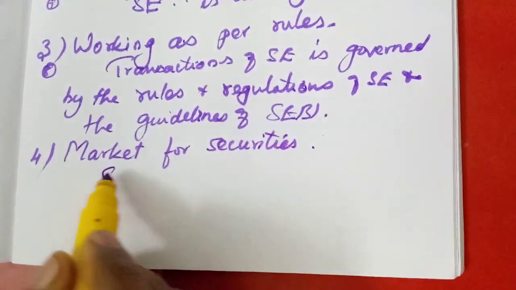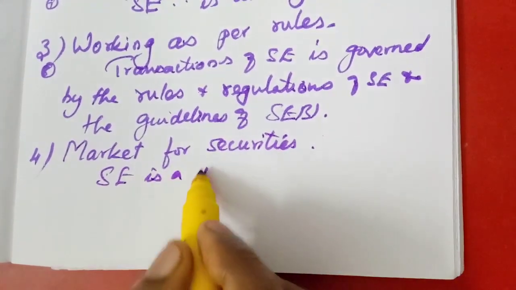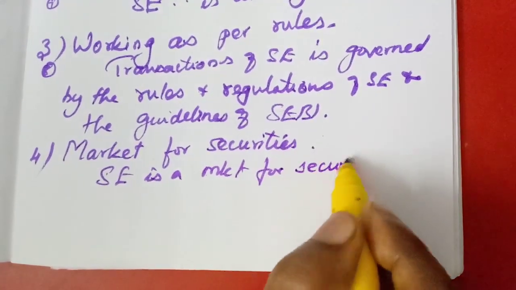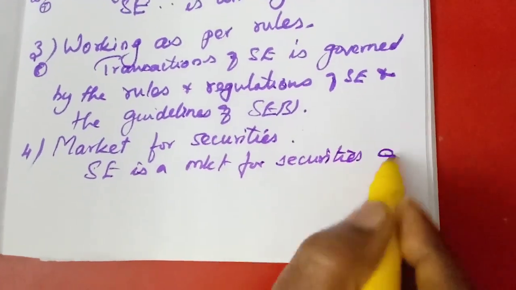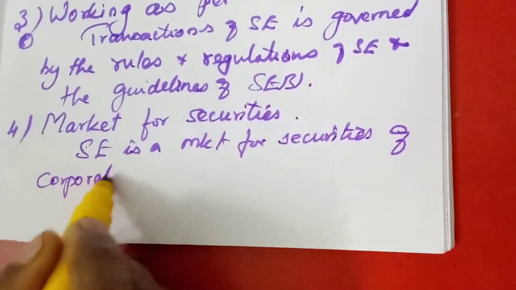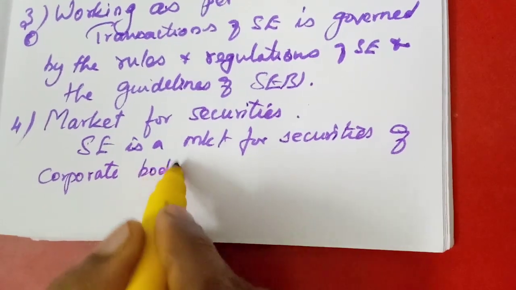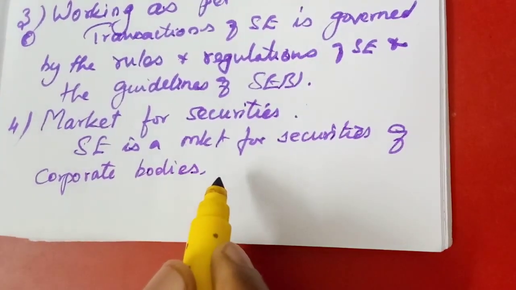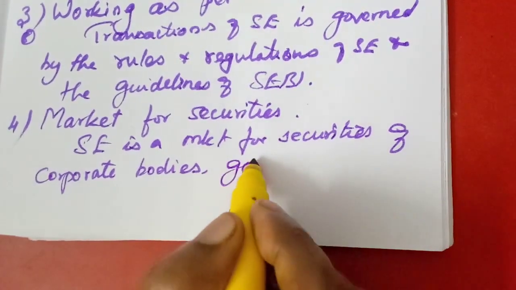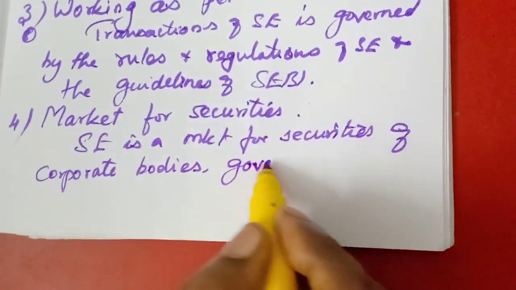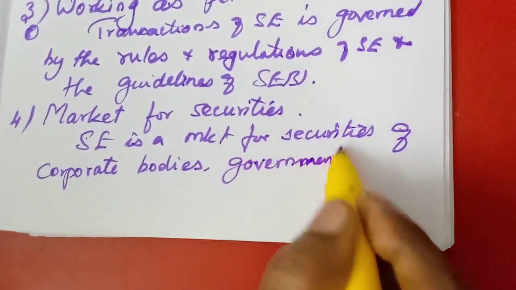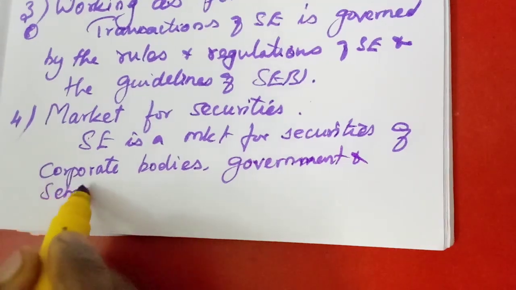We know stock exchange is a market for what? What securities? Securities of corporate bodies, corporate companies. Understand? Not small companies, corporate companies. Then government and semi-government bodies.